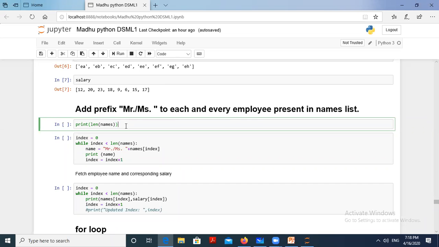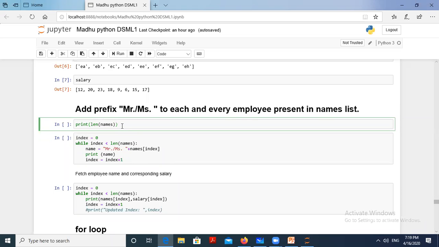Before going to do that, we have to find out what the length of the list is for the names list. What will the names list length be? 1, 2, 3, 4, 5, 6, 7, 8. So first you should know up to what level this loop will continue. You should know the endpoint. I should not go for n numbers, because every list has some number only, maybe 1 lakh or 2 lakhs or 10 lakhs or 1 crore. We should know that number. I can't say n.